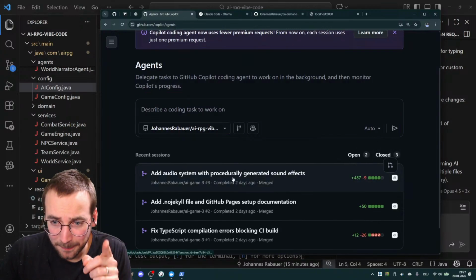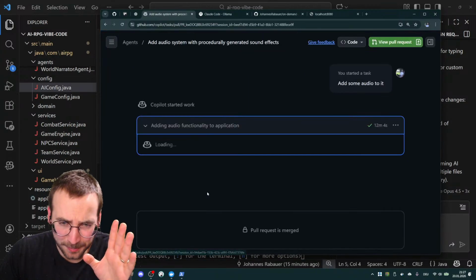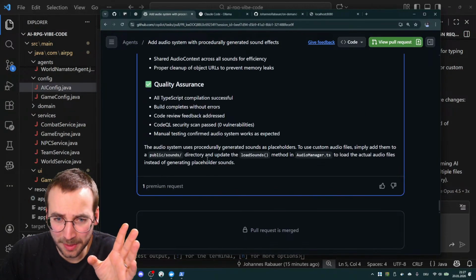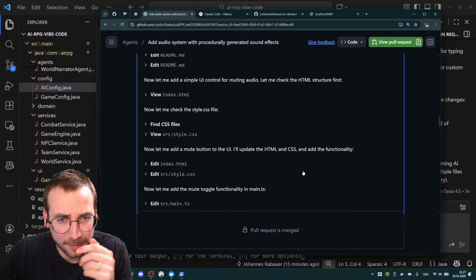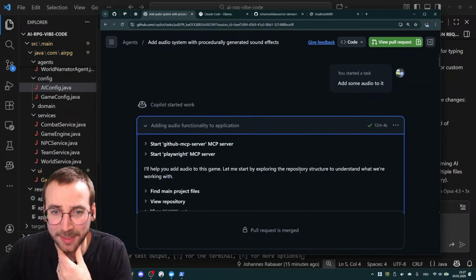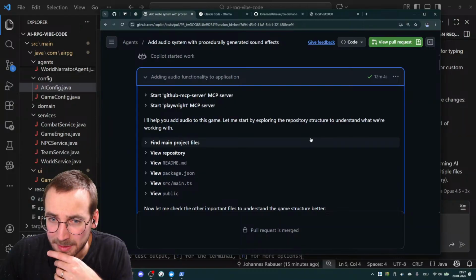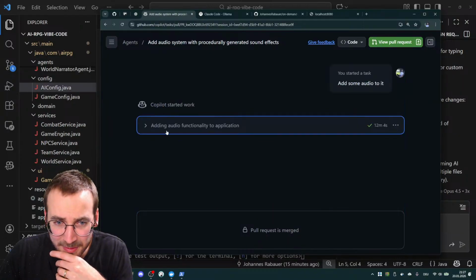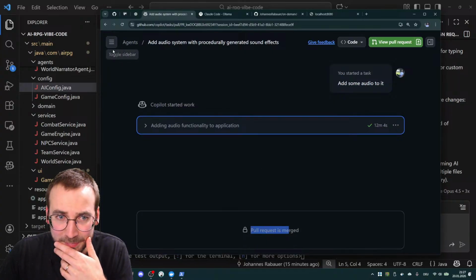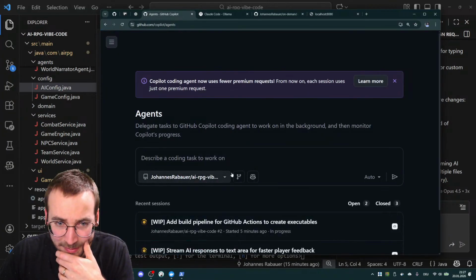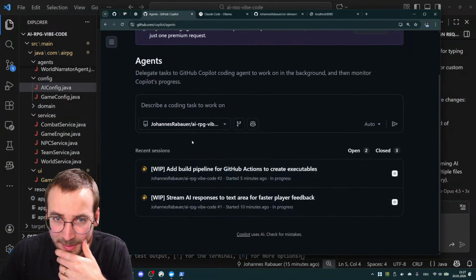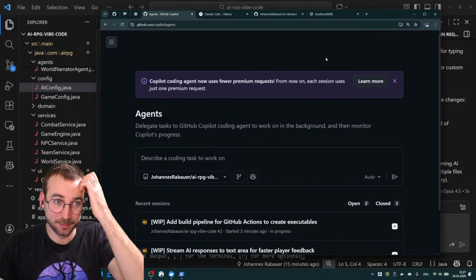Let's see. This one is from an AI game I made as well, but it's not with Vaadin. It's with JMonkey. I wanted to try that. So it did some things. It added some audio functionality. The pull request is merged. Okay. But yeah, basically, it created a pull request.